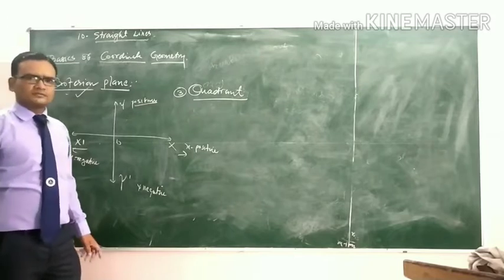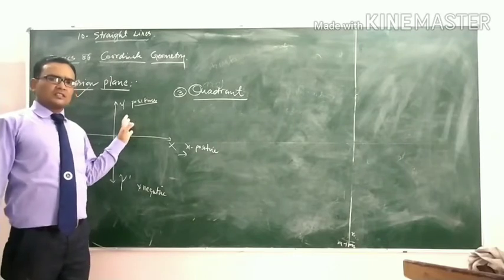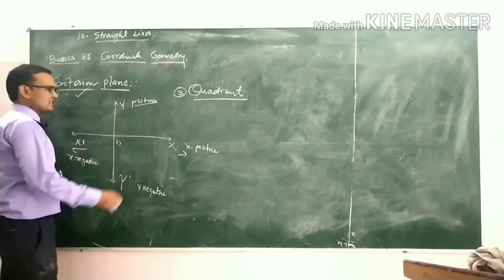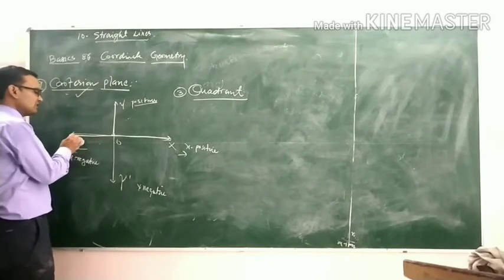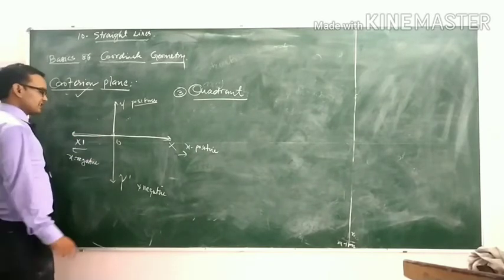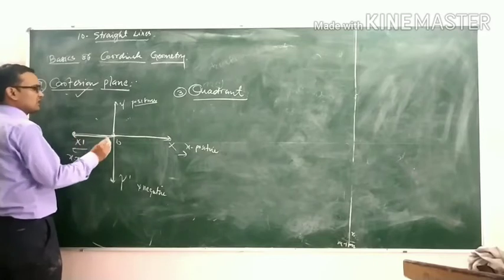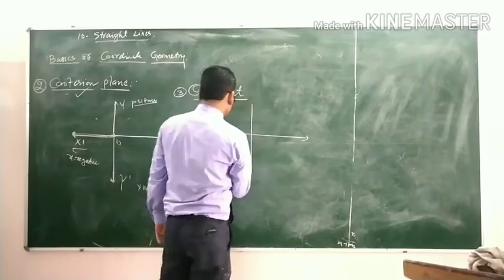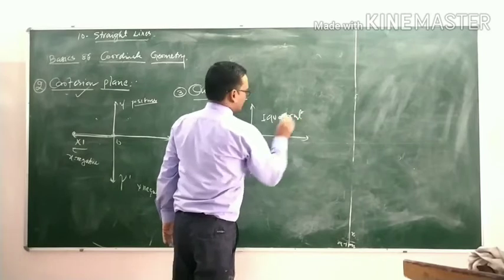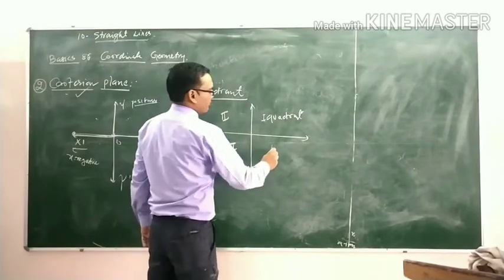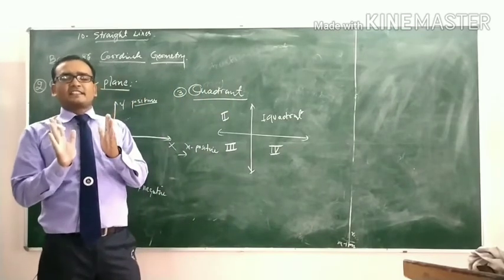A quadrant is a part of the Cartesian plane which is divided by the x-axis and y-axis. This part of the Cartesian plane is known as the first quadrant, this part as the second quadrant, and this part as the third quadrant. That means here first quadrant, second quadrant, third quadrant, and fourth quadrant.